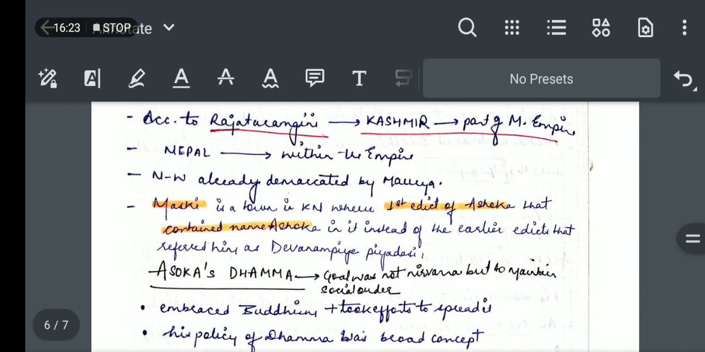Now, according to Rajatarangini, Kashmir was part of the Mauryan Empire. Nepal was also included. The northwestern boundary was already demarcated by the Mauryas, by Chandragupta Maurya.